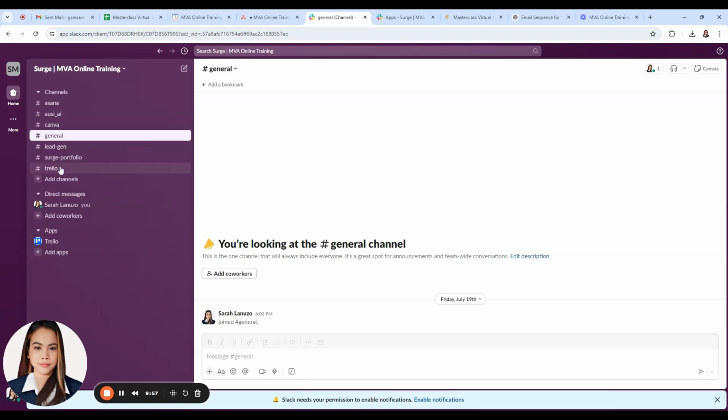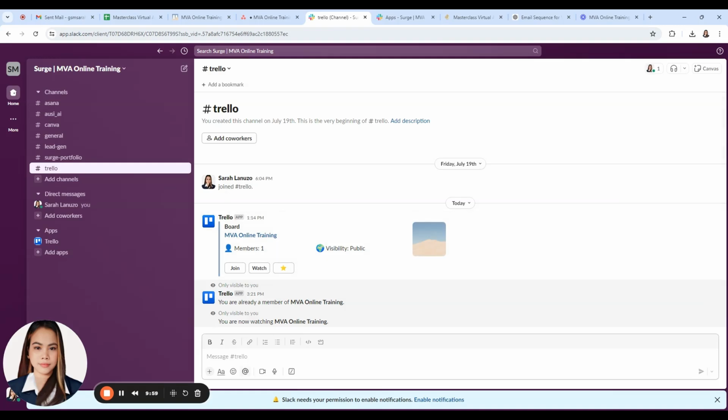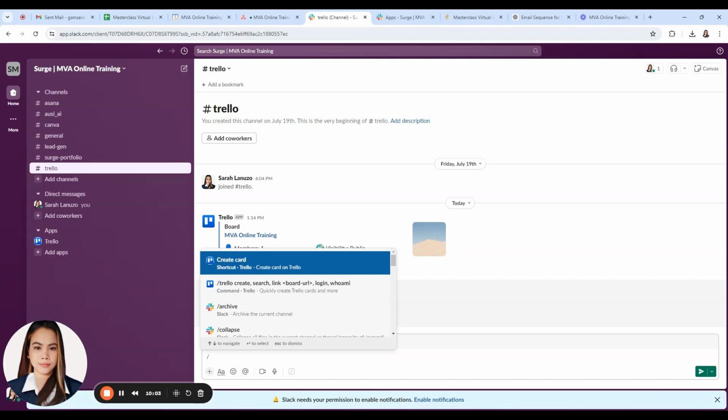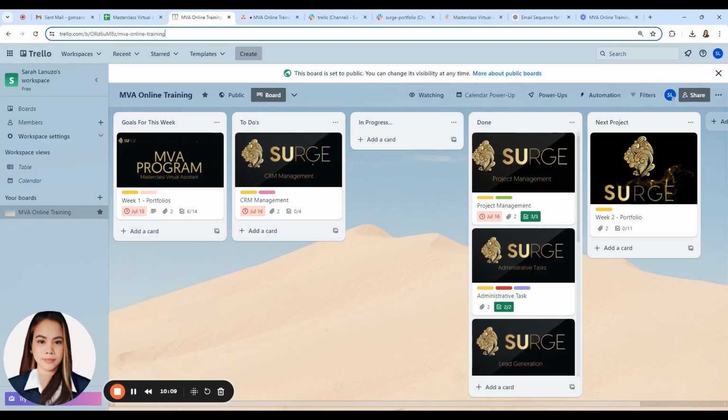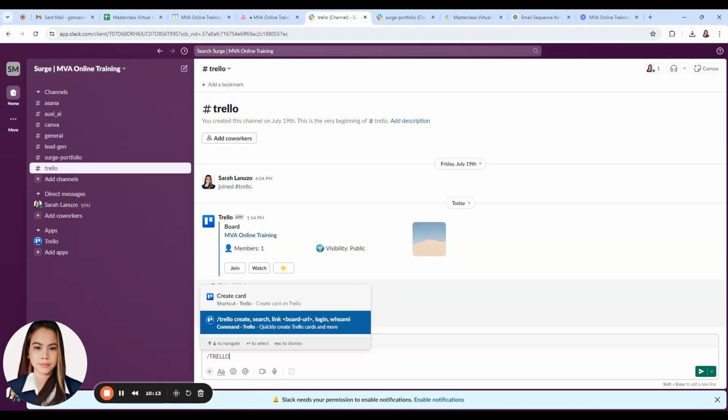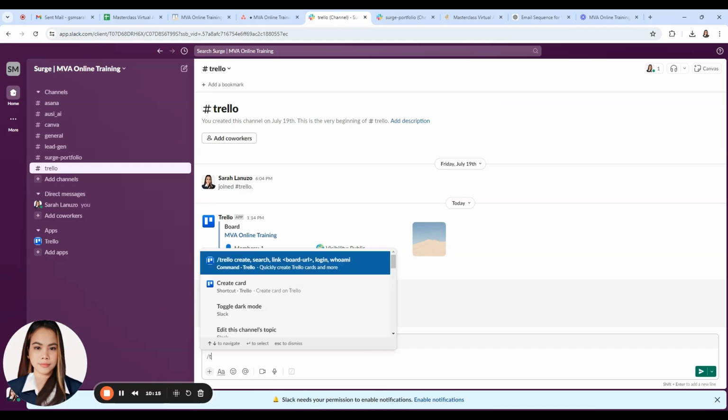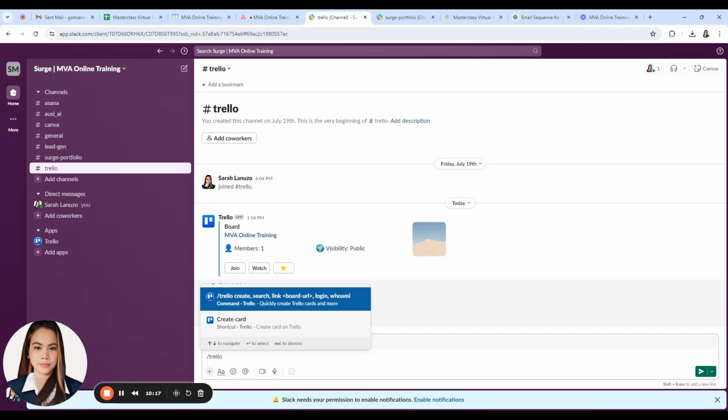So let's go to our Trello channel, where you can just type Trello. Then, if you have your Trello URL, you can just, oops, it was in caps lock. So let's just do it again.